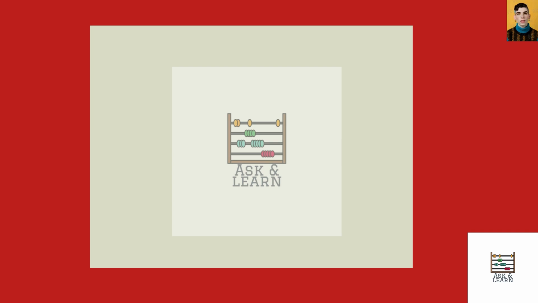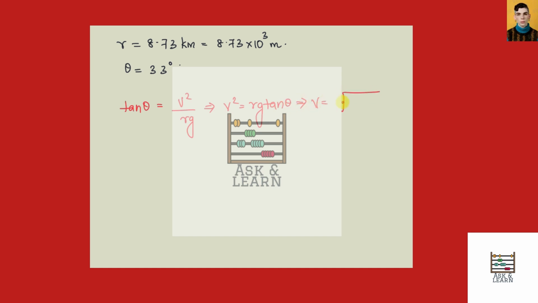Hi, given radius of the curve r is equal to 8.73 kilometer, which is equal to 8.73 into 10 raised to 3 meter, bank angle theta equal to 33 degree. Now, as per the equations, tan theta is equal to v square by rg, from where v square is equal to rg tan theta, thus v is equal to square root of rg tan theta.